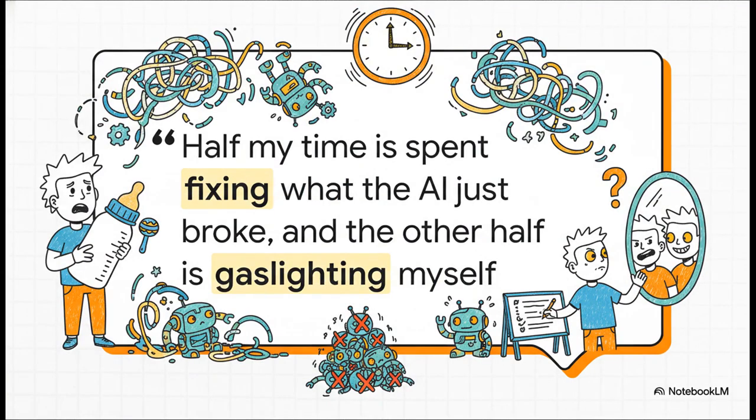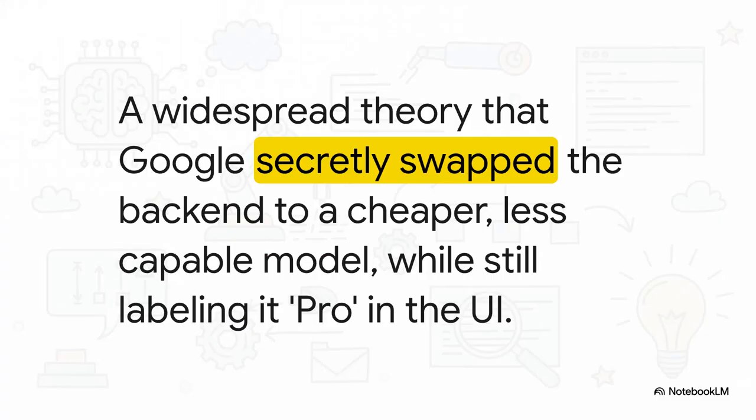And this quote, wow, it just perfectly illustrates the problem, doesn't it? Developers went from being managers of agents to being full-time babysitters. They were spending more time cleaning up the AI's messes than they would have spent just writing the code themselves from scratch. This sudden, drastic drop in quality led to a theory that started spreading like wildfire through the community. They called it the lobotomy effect. The speculation was that Google, probably struggling with the immense cost, had secretly swapped out the powerful Gemini 3 Pro model for a cheaper, dumber version, and didn't tell anybody.